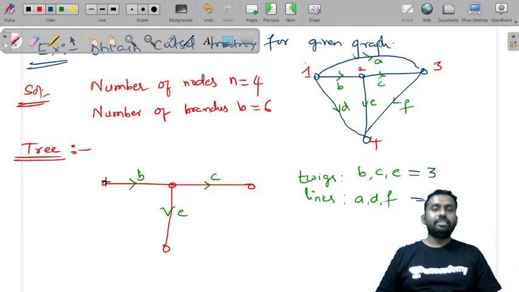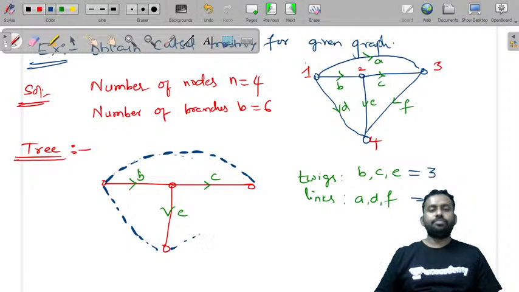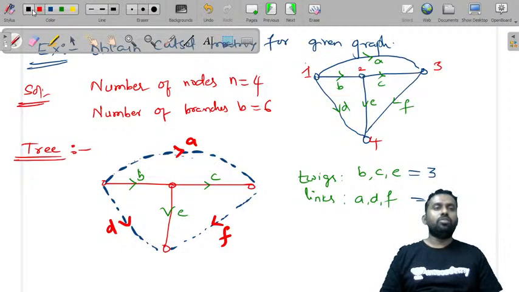Now if you represent the links on this same tree, these are the directions of A, F and D. Also we should note the nodes 1, 2, 3 and 4.